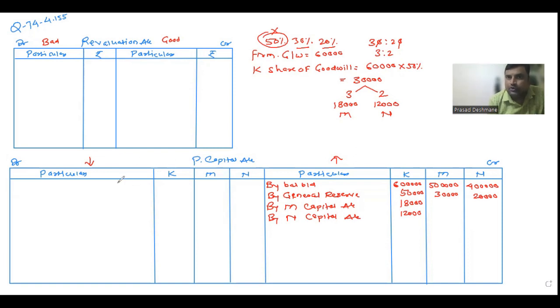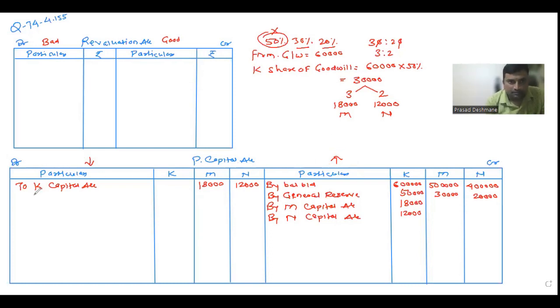But for the other partners, we need to reduce their capital because they are giving it. So I'll write in M's column on the debit side 18,000 and N's column 12,000. And here I'll write to whom they are giving it? To K. That's why "To K's capital account." I'll repeat. If I want to increase the capital, I need to credit. K is leaving, so he'll get the goodwill from the continuing partners. That's why I credited. And if I want to decrease the capital, I debit. That's why I debited M and N, because their capital is getting reduced as they are giving goodwill to the retired partner. Correct?